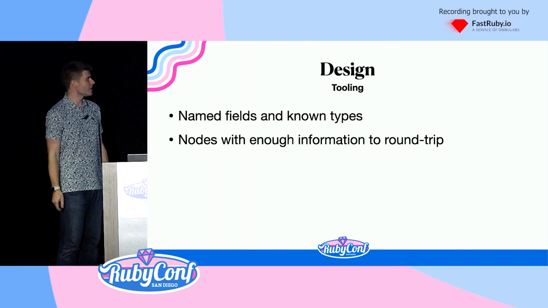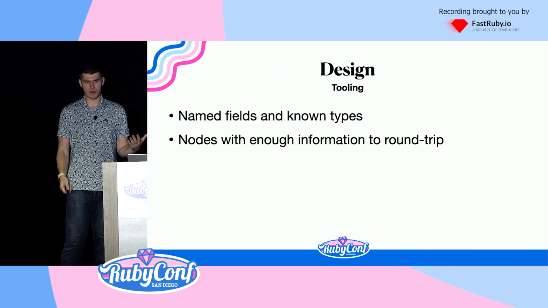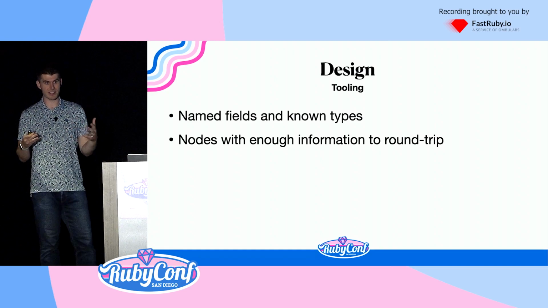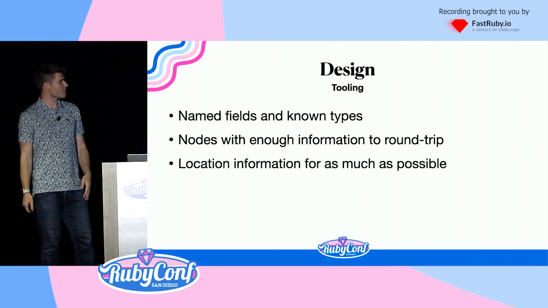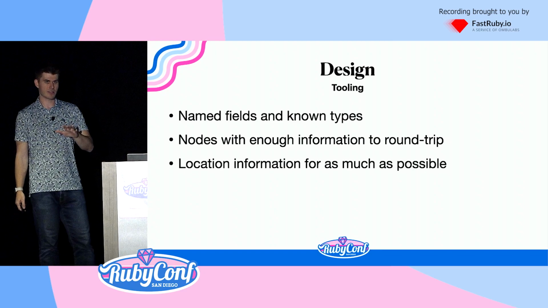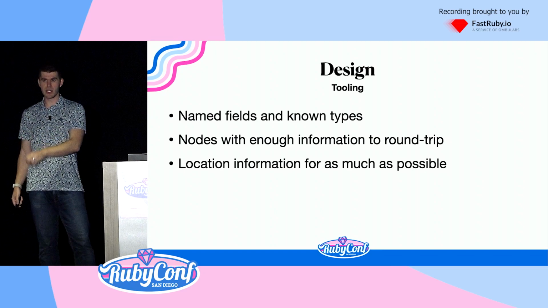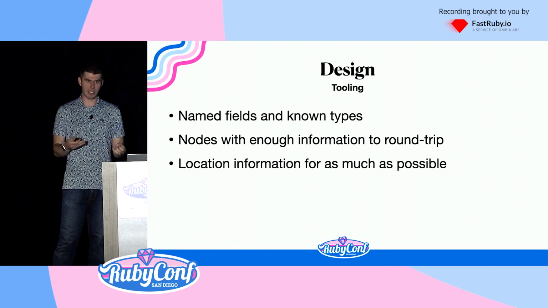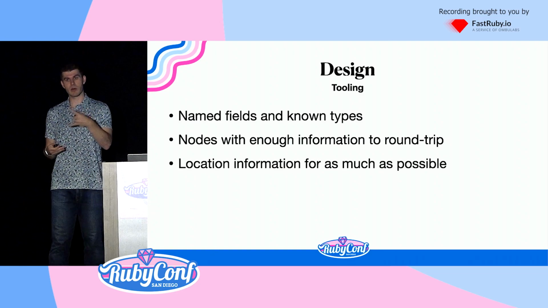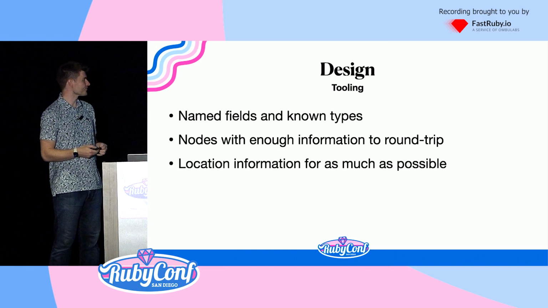We wanted to provide nodes with enough information to round trip back to the source. So you should be able to replicate the source exactly. And we provide location information for as much as possible. One of the downfalls of a lot of the existing syntax trees is that they don't provide information about where things specifically were in source. If you have a then keyword or an if keyword, a lot of the time you'll get an if node, but you won't find out where the keyword was. A lot of the time you need that for linters or static analysis.